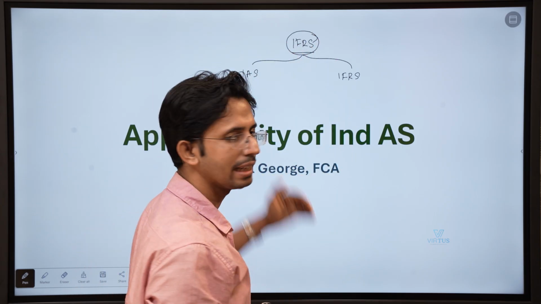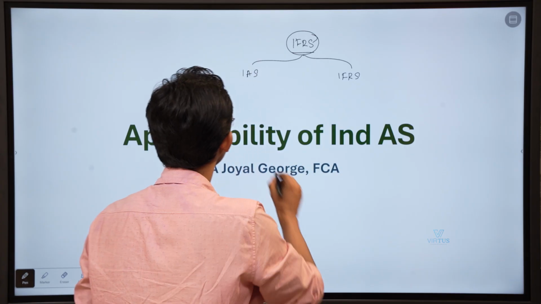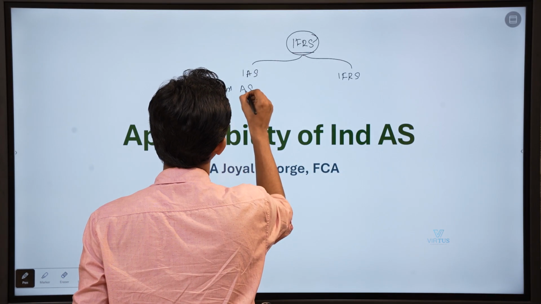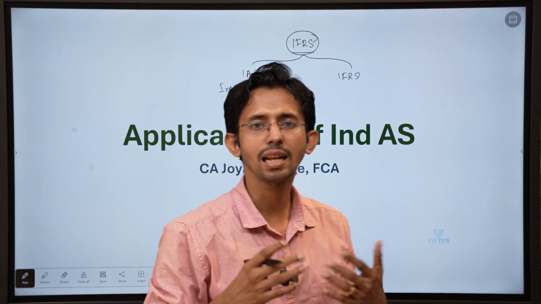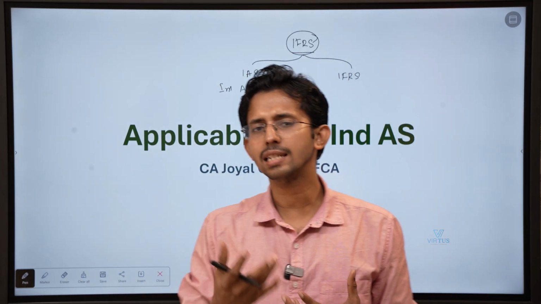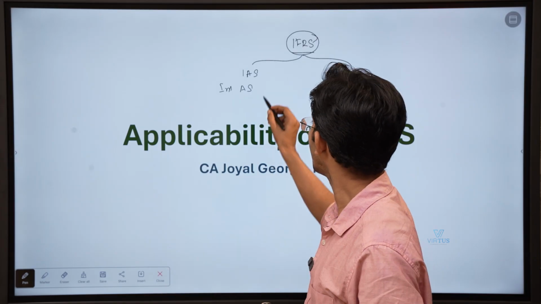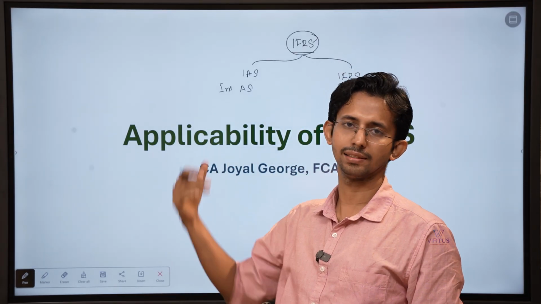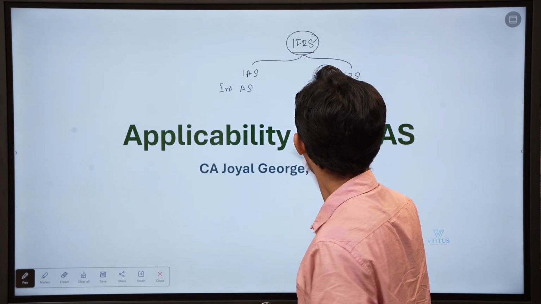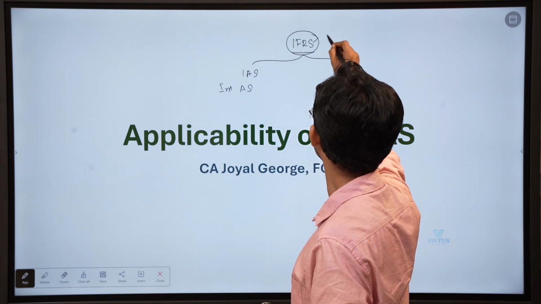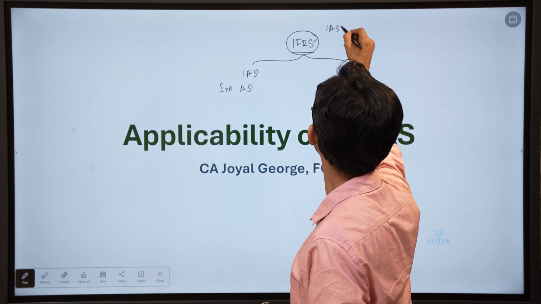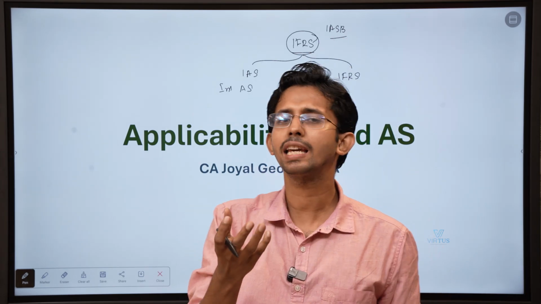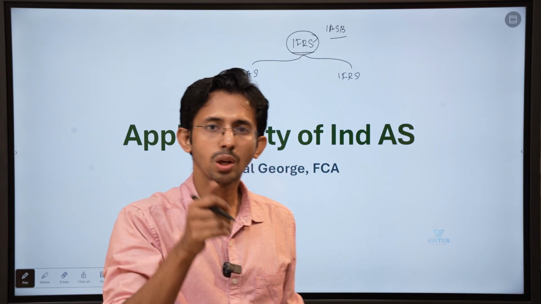Now, what is this IAS? IAS stands for International Accounting Standards. These International Accounting Standards were the older version of the standards. We have already seen that IFRS is issued by the International Accounting Standards Board, IASB. This IASB came into picture only after 2000.